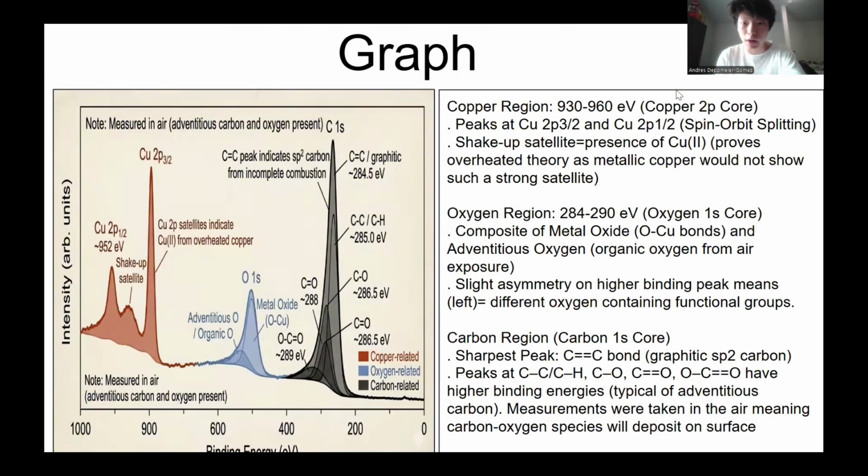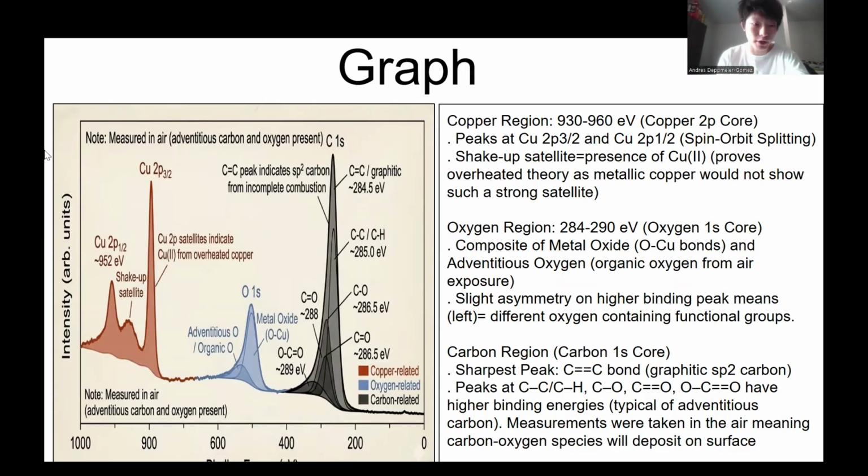Okay, so the copper region, which is represented in orange, around 930 to 960 eV, is measured at the copper 2p core, and the peaks are at Cu2p3/2 and Cu2p1/2, so around here. That means there's spin-orbit splitting, and the shake-up satellite down here equals the presence of copper 2, and it proves the overheated theory, as metallic copper would not show such a strong satellite.